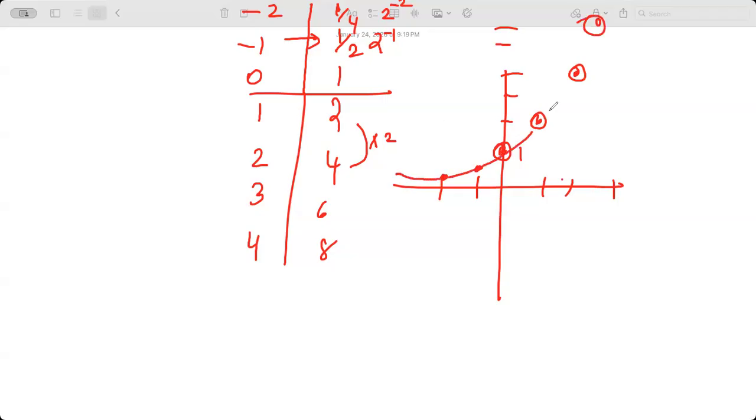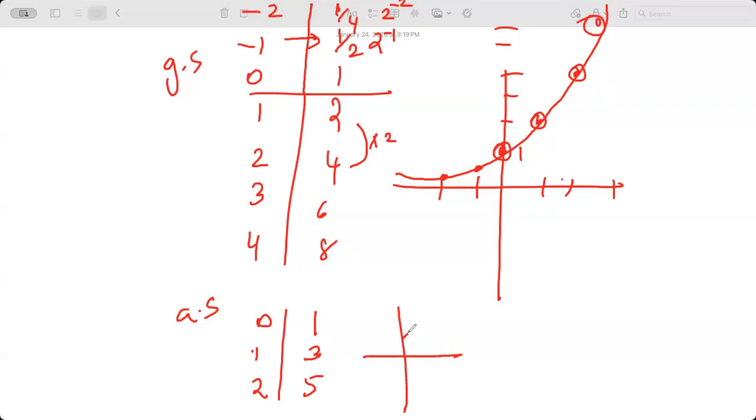What is this? Exponential. See, so arithmetic sequences, when I graph, what do you get? Arithmetic sequences, when I graph, what do you get? Linear. This is an arithmetic sequence, right? This is a geometric sequence. Arithmetic sequence, if I graph, what do I get? A line, linear.